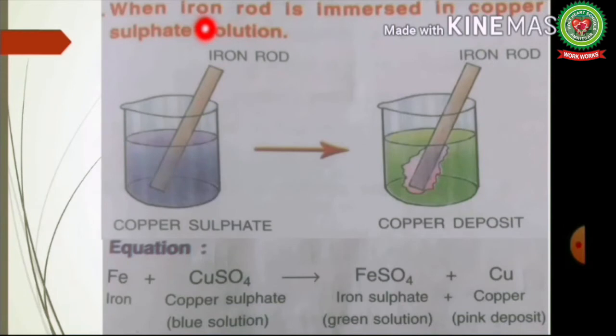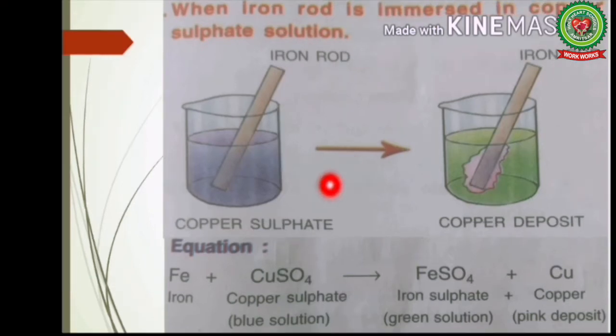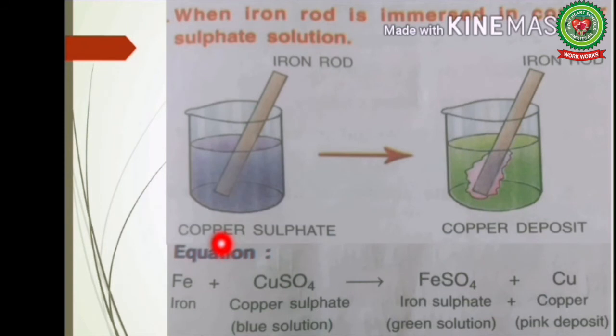Next, an iron rod is immersed in copper sulfate solution. Students, when an iron rod is immersed in copper sulfate solution, iron being more reactive than copper displaces copper from its solution. As a result, the blue solution changes to green and a pink layer gets deposited on the iron rod. The chemical equation of this chemical reaction is iron reacts with copper sulfate to form iron sulfate plus copper.